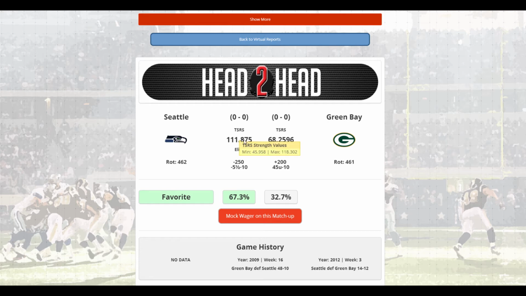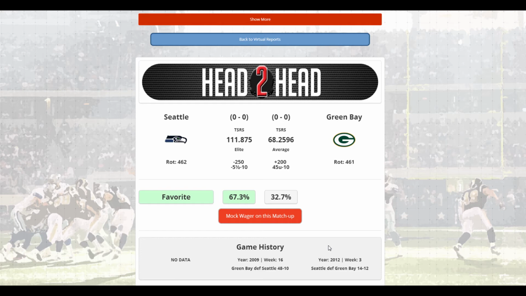We have the TSRS ratings. So depending on the sport you're on, so NFL for instance, if you hover over the TSRS rating, it'll tell you what the minimum value located in the database is for this sport and the maximum value. And so you can see it's between 45 and 118. And I also put some little representations for the teams. So this says they're an elite team. This says they're an average team. And then down here, of course, you have the money line and the spread, and the money line and the over-under.